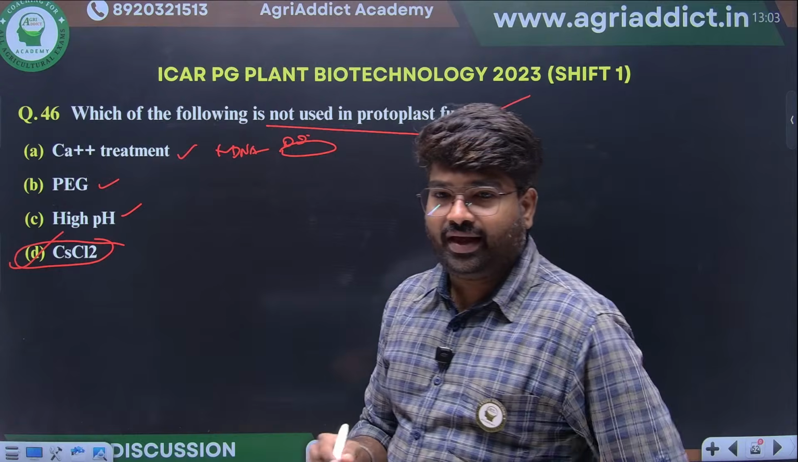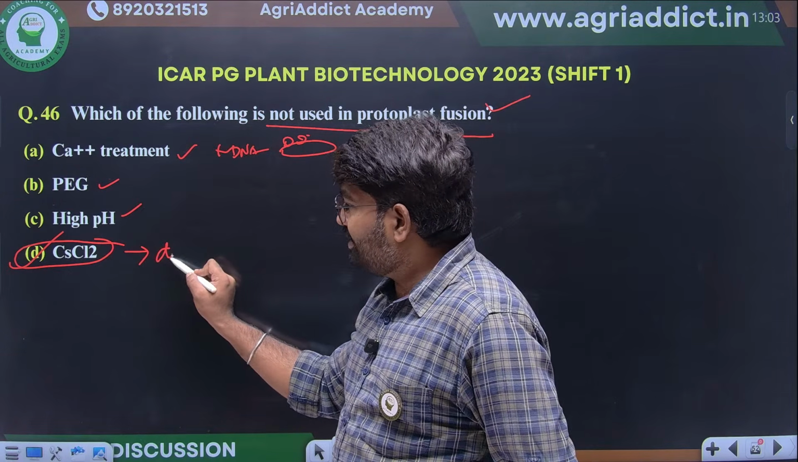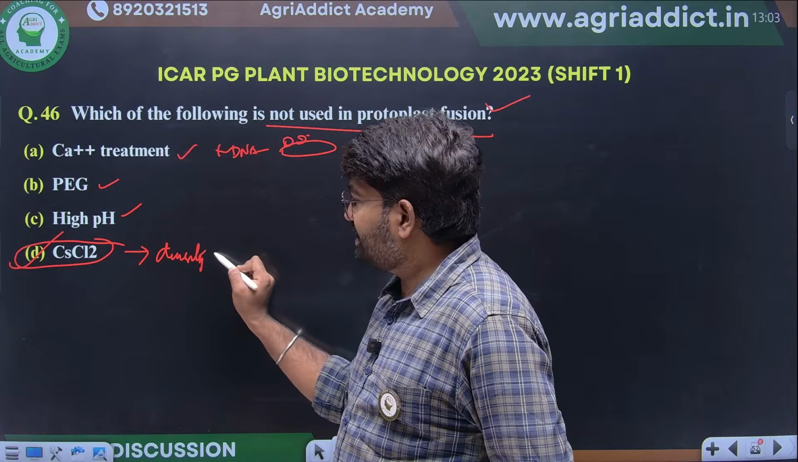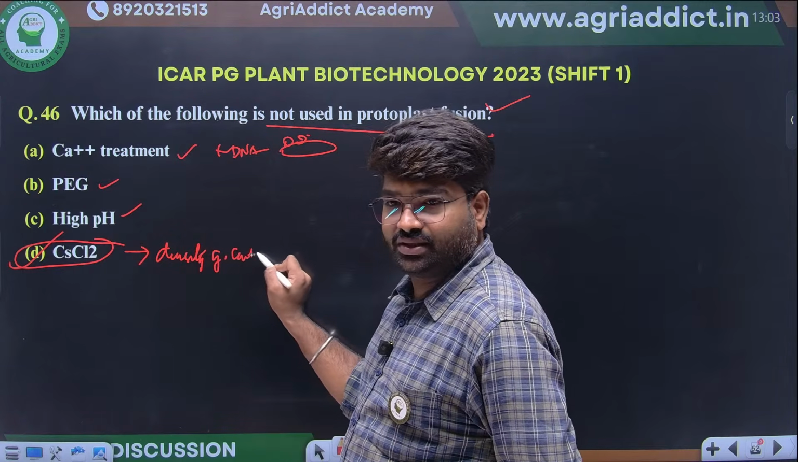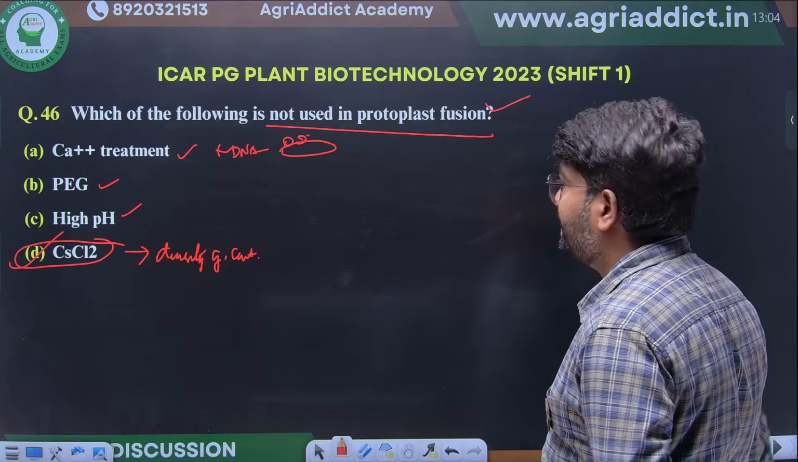Why? This is typically used in density gradient centrifugation. Correct. So this will be the right option.